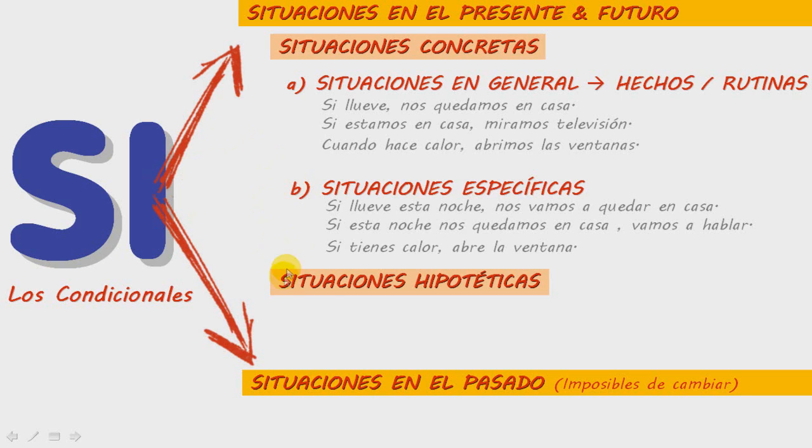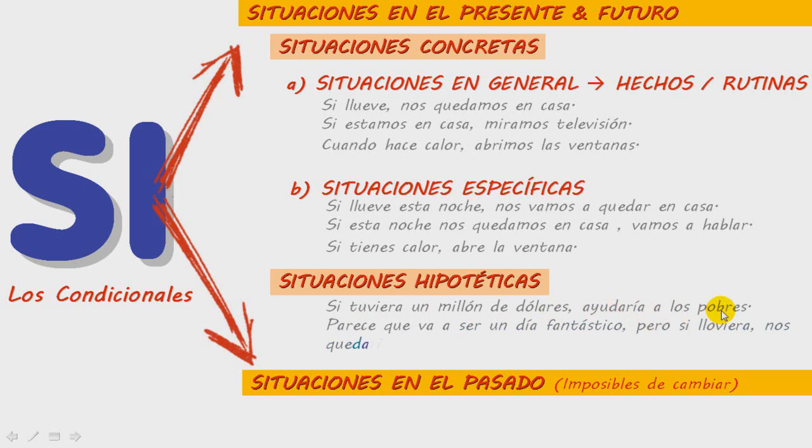And another type of situations has to do with situaciones hipotéticas, hypothetical situations, again, referring to present and future. Si tuviera $1 millón, ayudaría a los pobres. If I had $1 million, I would help the poor. That's a very noble goal, however, it's hypothetical. I don't have the $1 million right now, so this is less likely to happen. Parece que va a ser un día fantástico, pero si lloviera, nos quedaríamos en casa. It seems it's going to be a great day, but if it rained, we would stay at home. Again, this may happen, but it's not that likely to happen as the situations in the first group, situaciones concretas.